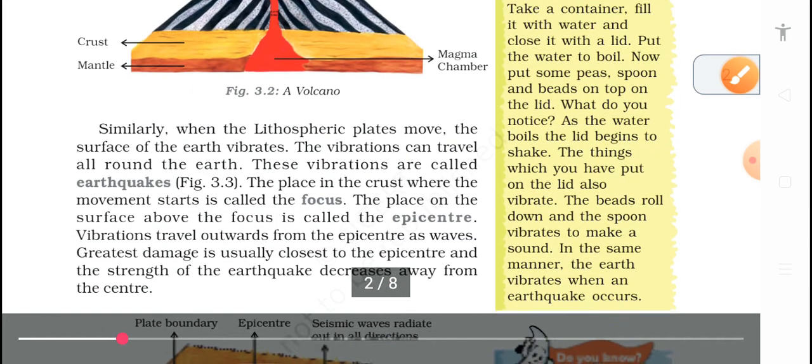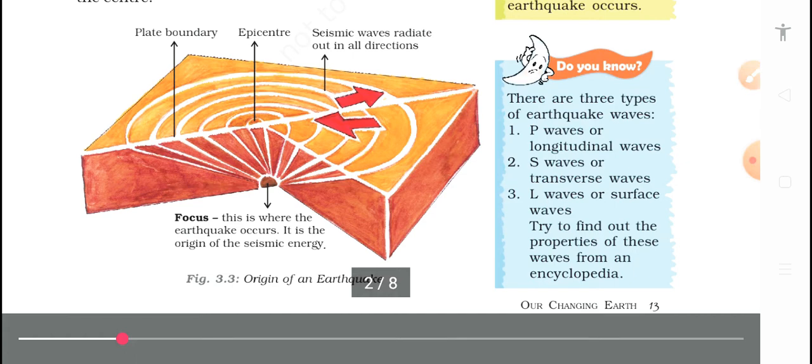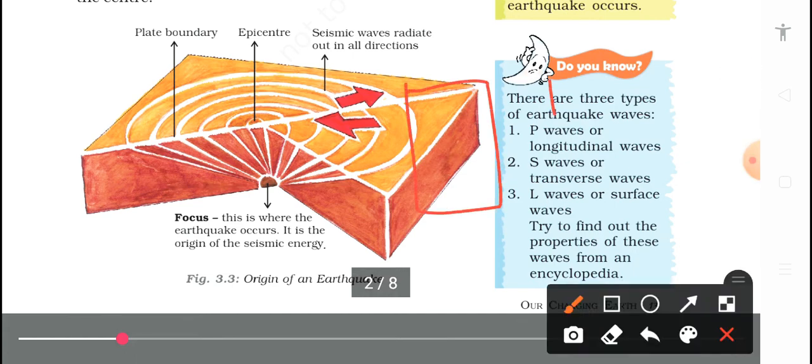Now we will talk about the earthquake. How does an earthquake take place? Suppose this is plate 1 and plate 2. When these plates move and fold against each other, it creates an earthquake on the lithosphere crust surface.